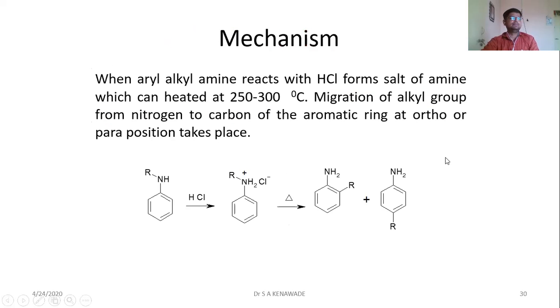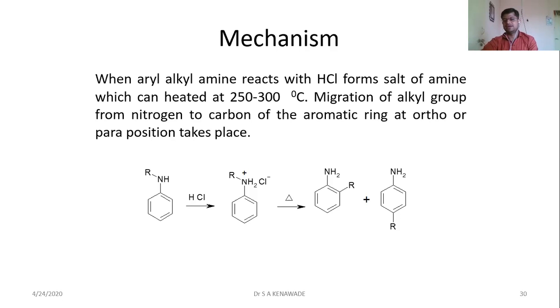The mechanism is similar to the Orton rearrangement reaction. When an aryl alkyl amine is heated in the presence of HCl at a temperature of 250 to 300 degrees centigrade, the alkyl group will migrate from nitrogen to carbon, and an ortho/para substituted product is formed. Whether ortho or para is the major product depends upon steric hindrance.